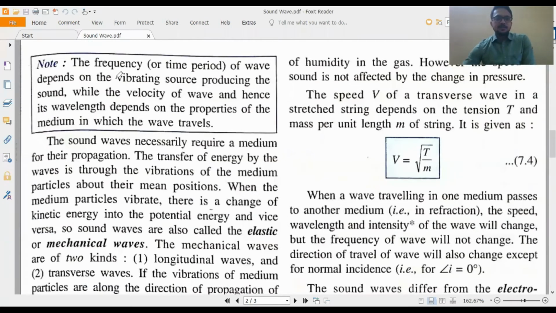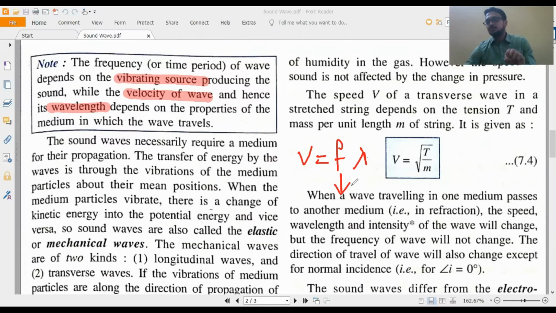Come to the next point. The frequency of any wave depends on the source, the vibrating source. And then there are the velocity of wave and wavelength, so three things we got. The relation was V equal to F lambda. Among these three quantities, F depends on the vibrating source.